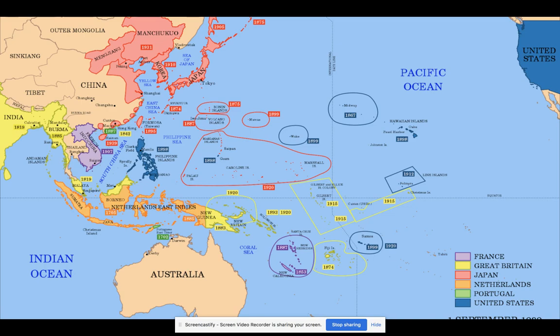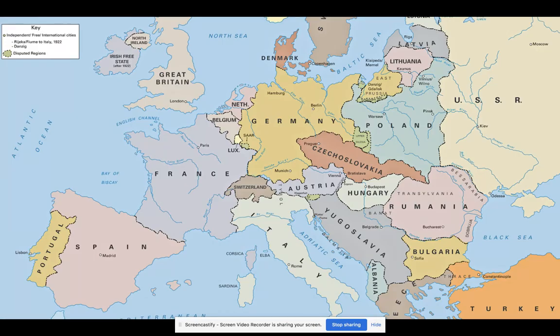Let's jump back to Europe. So here we have Europe. This is 1938. Germany peacefully annexes Austria right here. They actually hold an election, a vote, where all Austrians and Germans are able to vote on whether they want to do this. And it's a ridiculous sham of an election. It comes back with like 99% of all people in the country voting yes, that they will peacefully join.